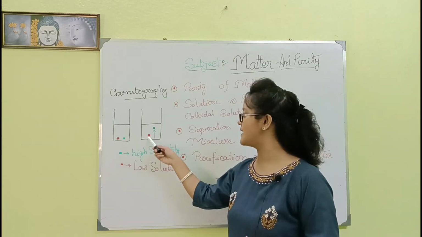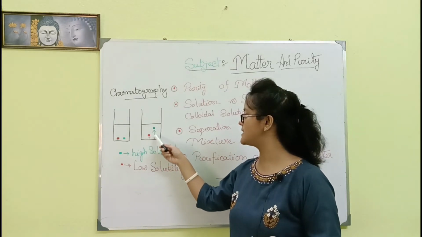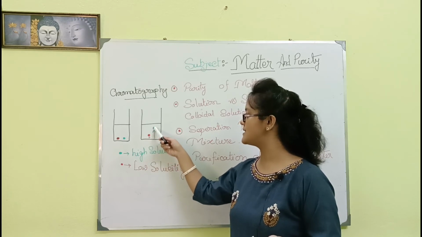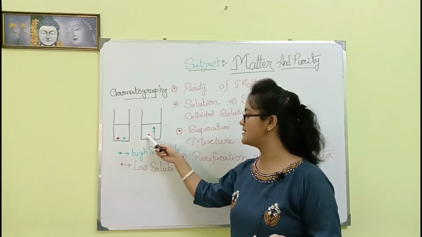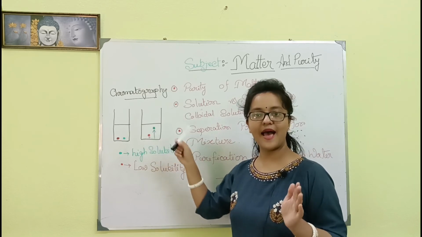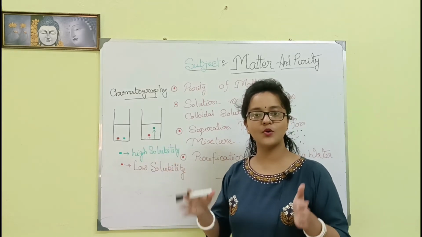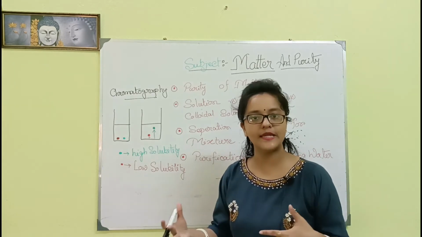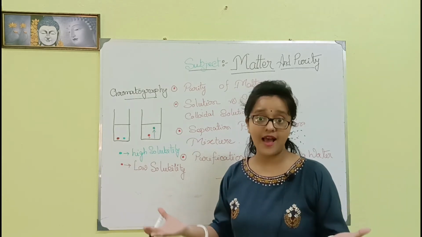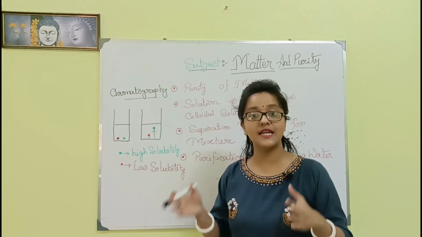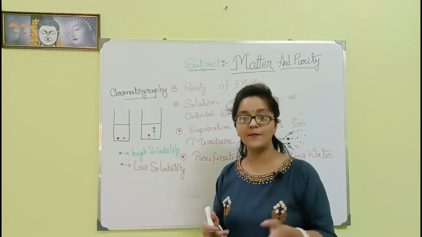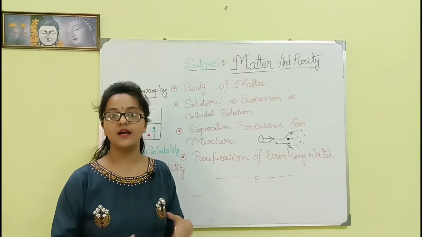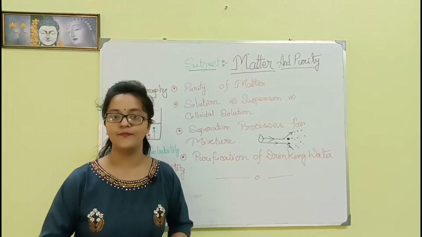So this is the diagram. This is high solubility and this is low solubility. It rises fast and it rises slow. In this way, by the process of chromatography, different types of solutes with different solubility and different dyes can be separated in one solvent. Chromatography is the process to separate the components of a mixture.